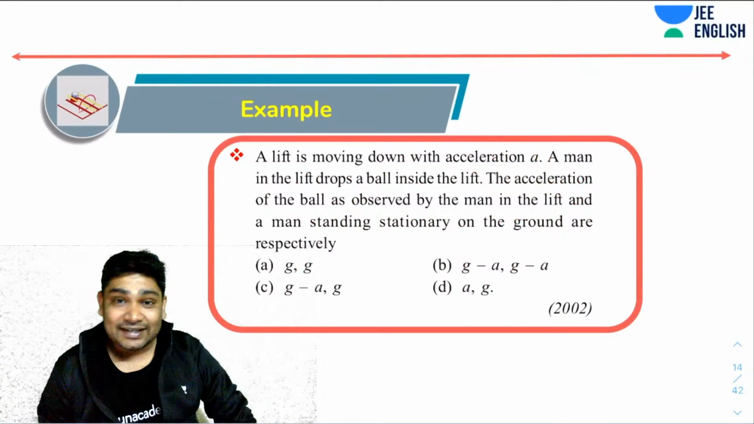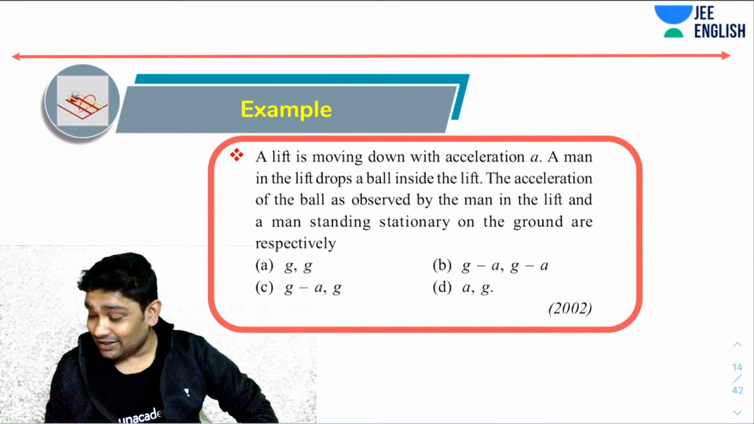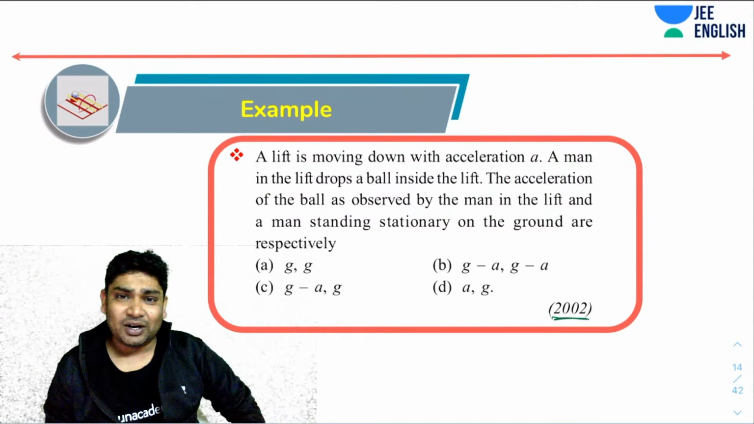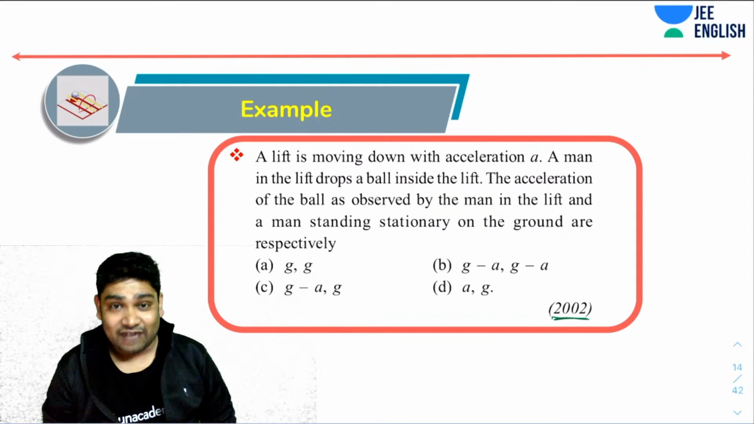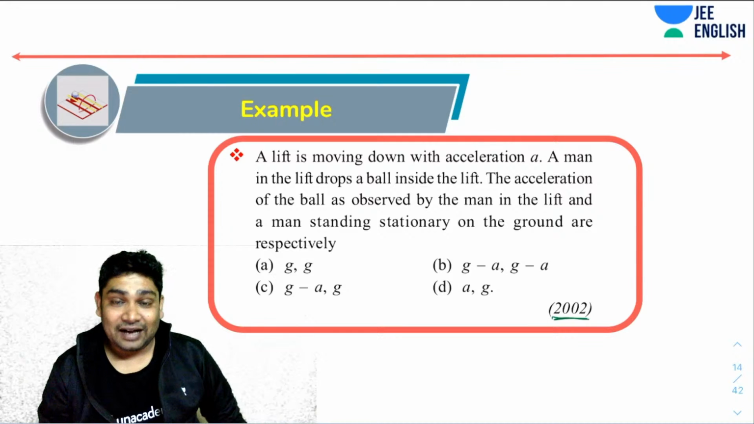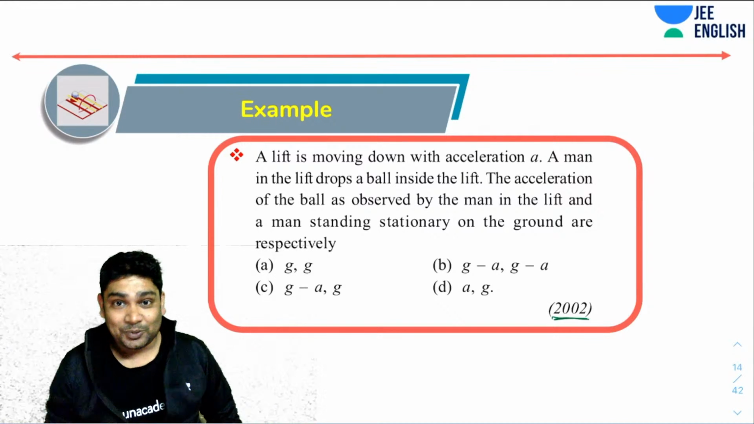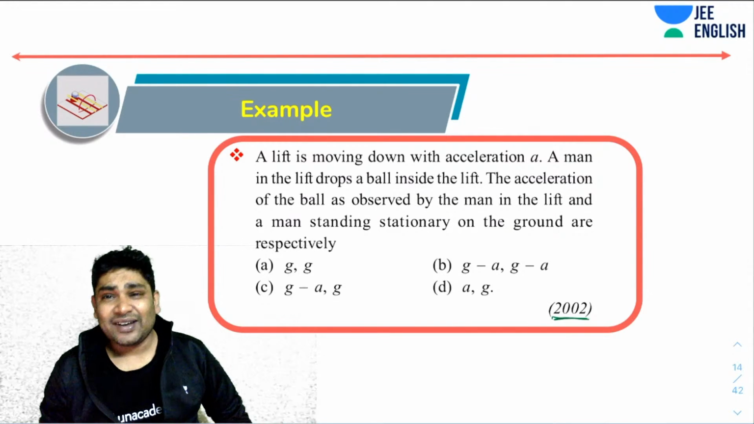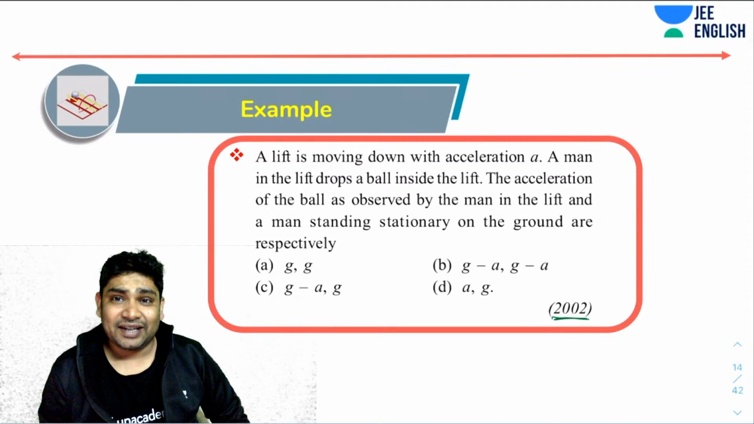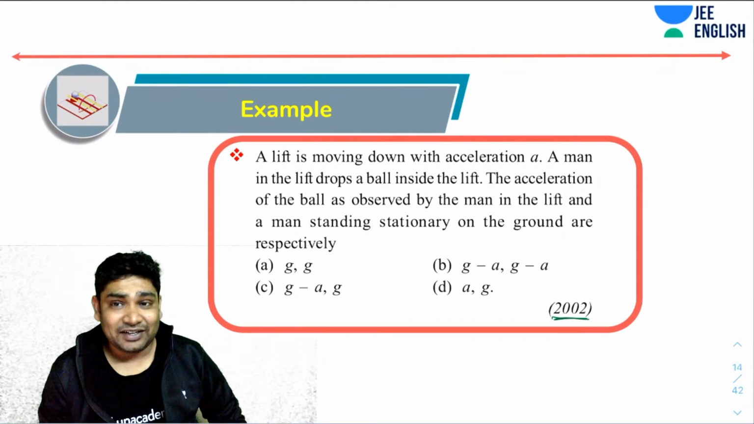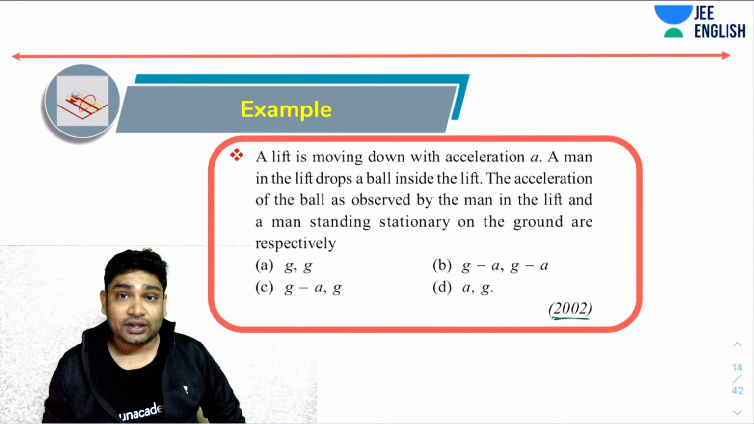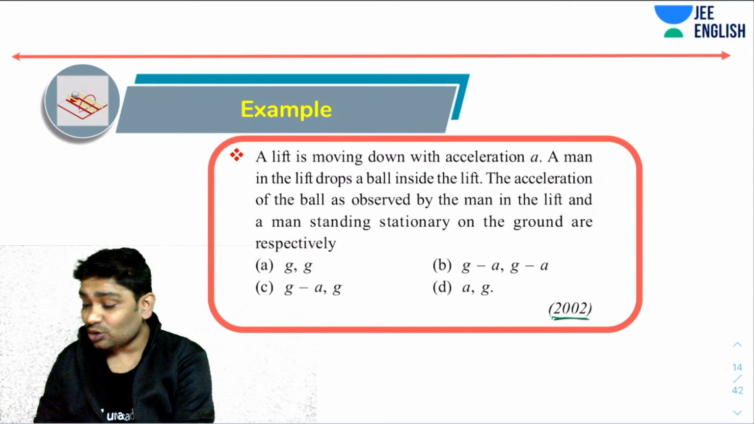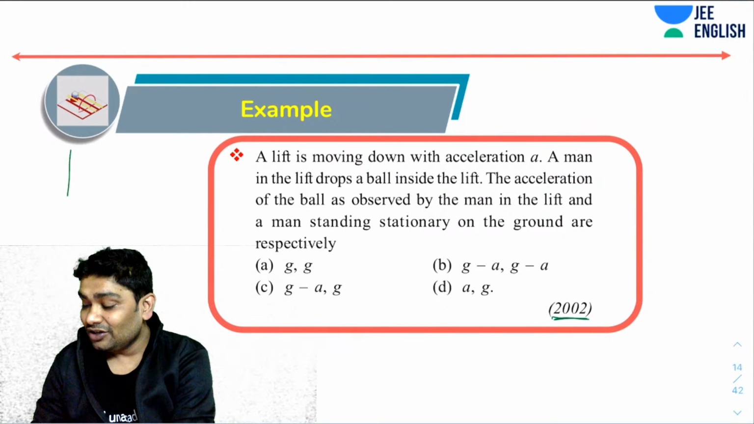Okay, so here is an example. Here is a question that was asked in JEE 2002. At that time it was called AIEEE. We are taking up actual problems that have been asked in JEE, and we are going to see how we could have just used options and found the answers. So the question says, a lift is moving down with an acceleration A. A man in the lift drops a ball inside the lift. The acceleration of the ball as observed by the man in the lift and the man standing stationary on the ground are respectively. So let's first understand the situation. So you have a man here.